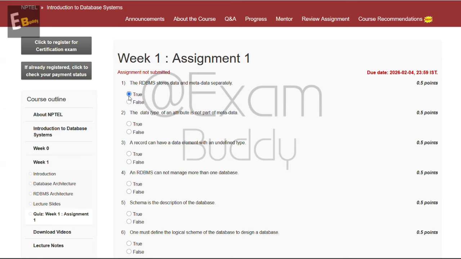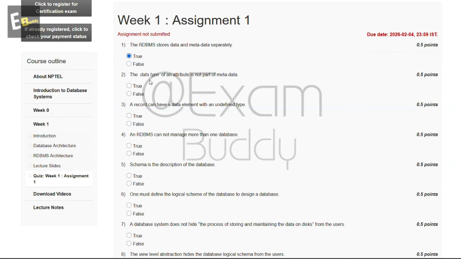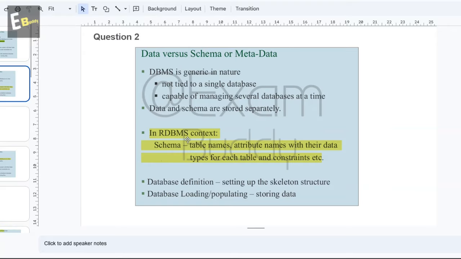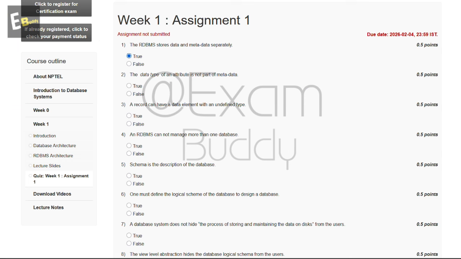And now let's go to our question number 2. The data type of an attribute is not part of metadata, true or false? Now let's check the explanation of our second question. The explanation says in RDBMS context, schema, table names, attribute names with their data types for each table and constants, etc. So the answer of our second question is B, false.